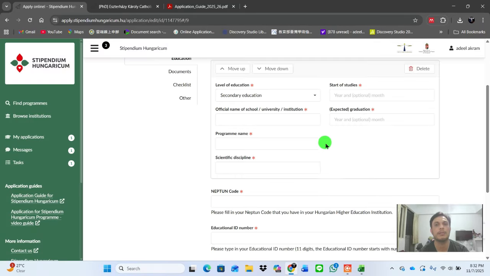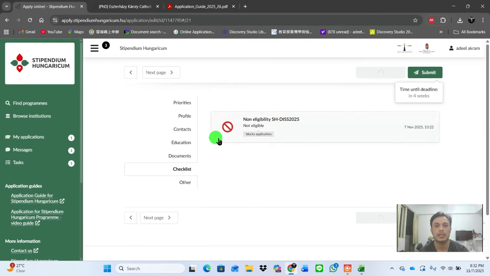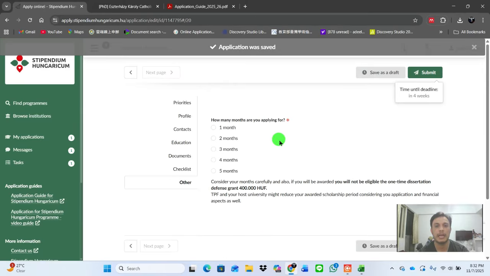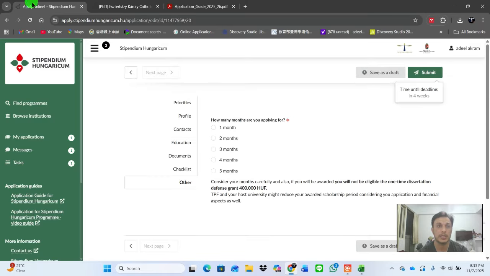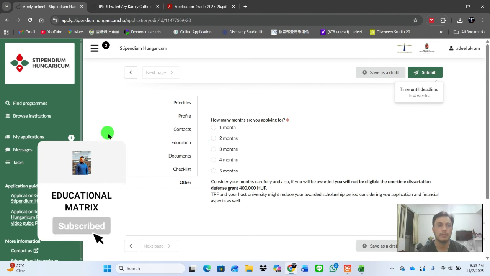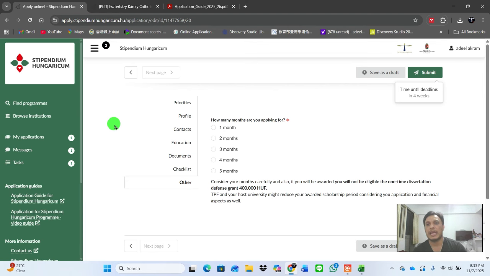After that you can submit your application, check your checklist, and if you have any other information like that, you can give it. Otherwise skip this part and submit your application. So this is the main information about the scholarship. They have almost 4 weeks, almost 1 month, to apply for the scholarship.